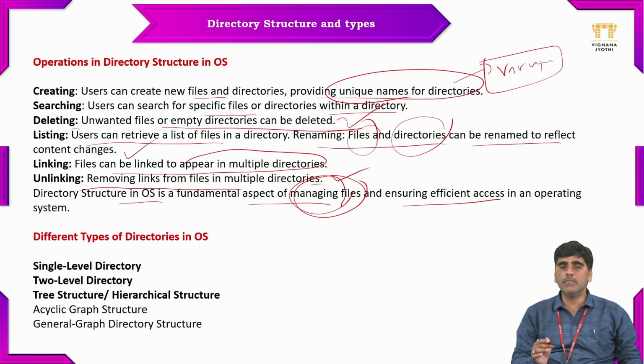How efficiently you are managing and organizing the files is the main purpose, and how efficiently you are accessing the files is another important point. If they are not properly managed or organized, then you are not able to access them efficiently. If my folder has multiple hundreds of files, is it possible to search for my required file immediately? It is not possible, because the multiple files are provided in the directory without any organizing or managing.